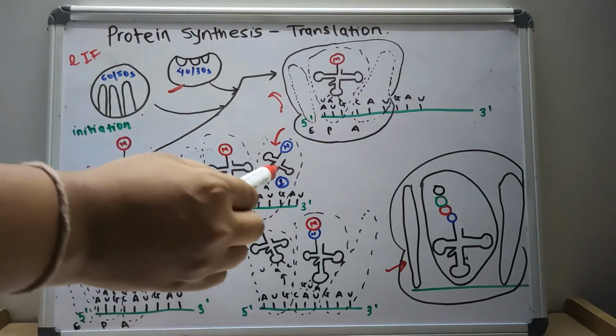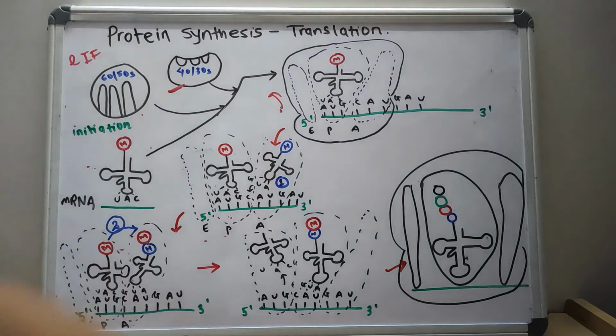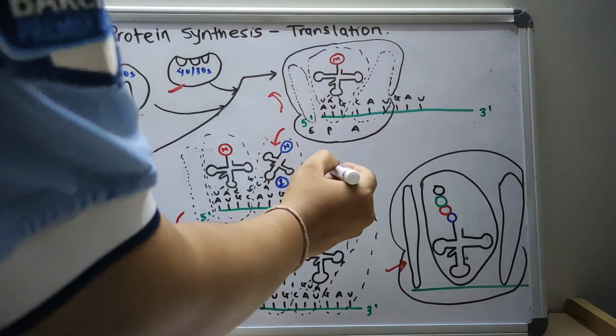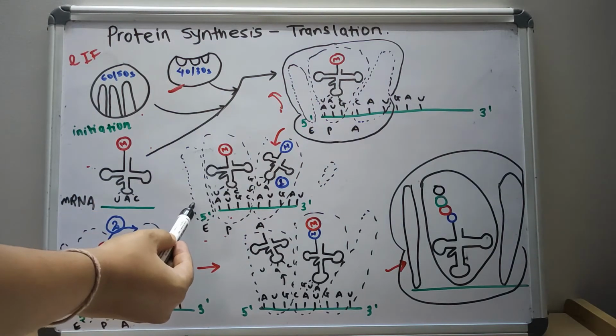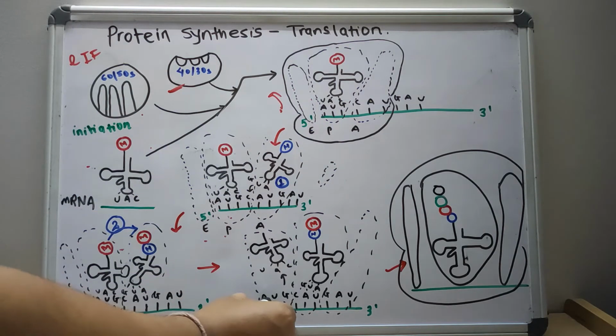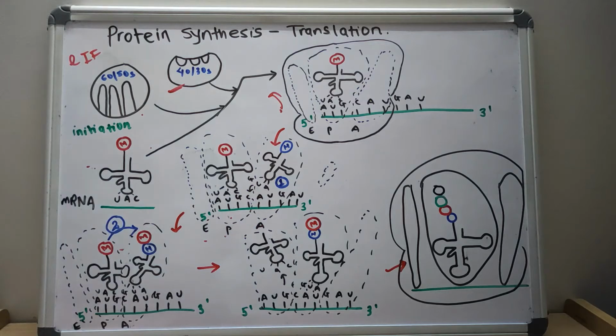This dotted structure is the ribosome. Initially it is here, and now it is shifted towards the AUG side. You should really know this.